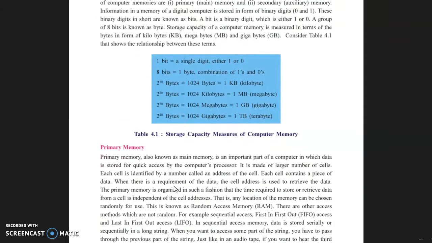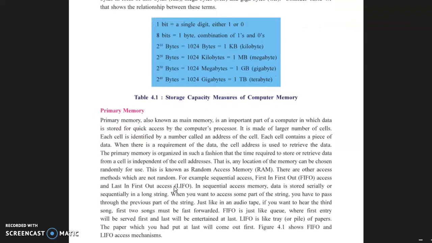Primary memory, also known as main memory, is an important part of the computer in which data is stored for quick access by the computer processor. Underline this line.